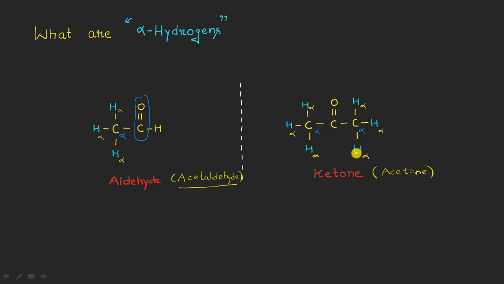Otherwise, in some aldehyde or ketone molecule, such as benzaldehyde, let me draw here the structure of benzaldehyde. It will have a benzene ring here, to which one C double bond OH group is attached, right? You will see here on this carbon atom, which is the alpha carbon atom, no alpha hydrogen atom is present, right? So if we try to carry out aldol condensation in the case of this benzaldehyde, this is a molecule of benzaldehyde. Obviously this won't give the aldol type of condensation.